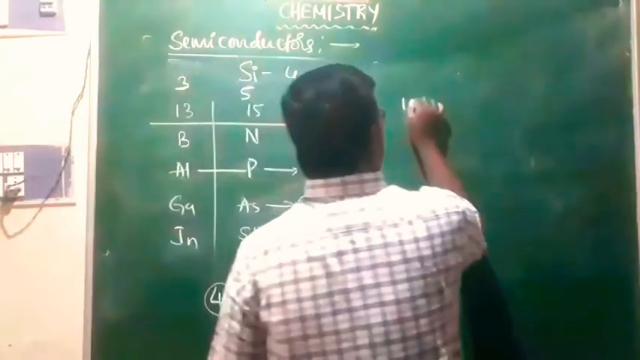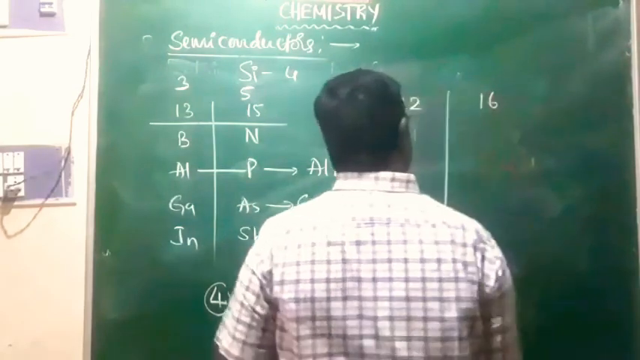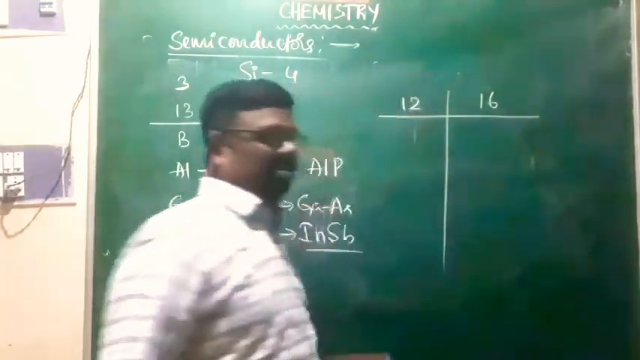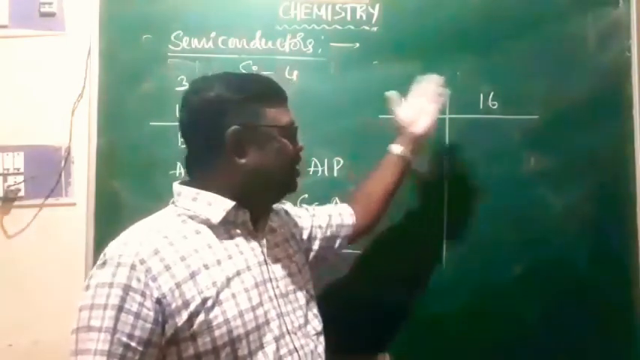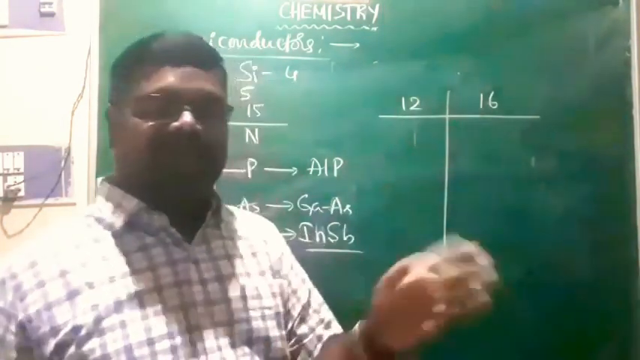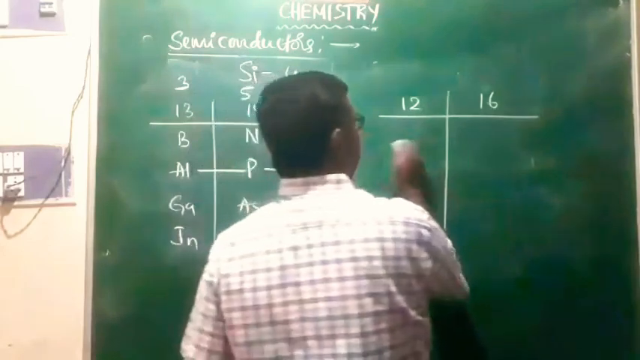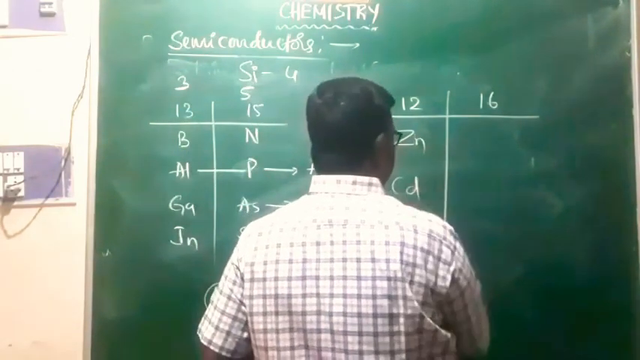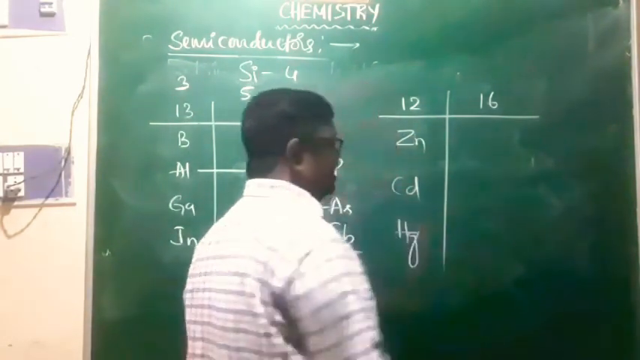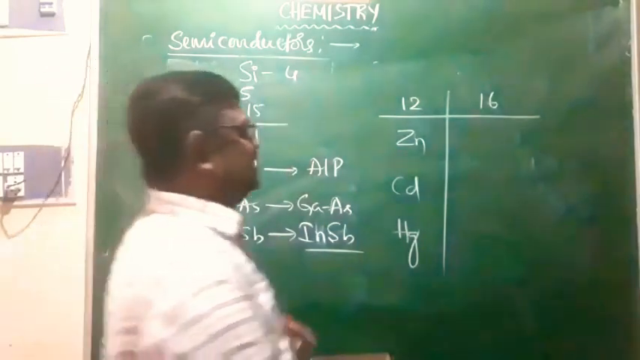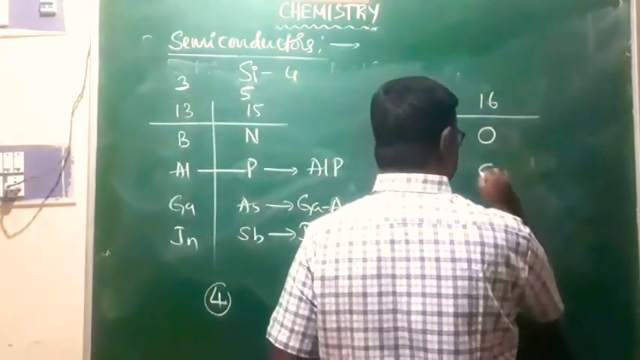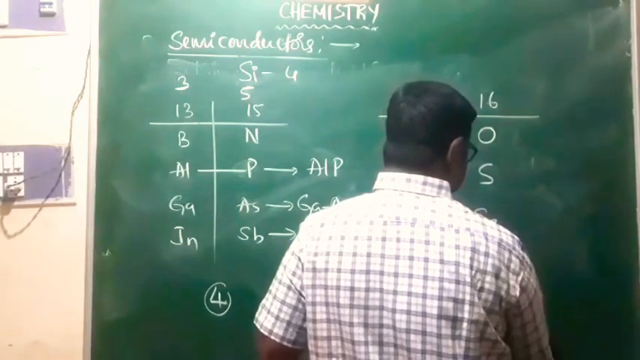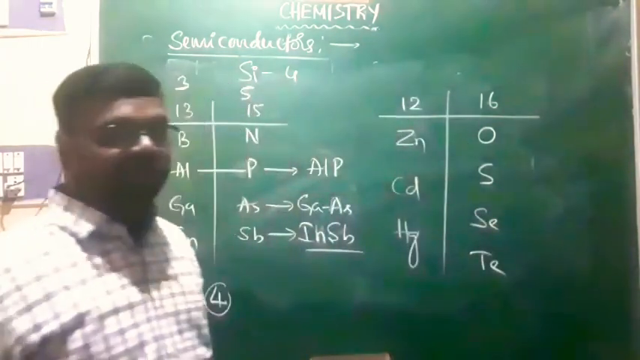Similarly, combination of group 12 and group 16. Their average valency is also 4. The valency of group 12 is 2, valency of group 16 is 6. Average will be 4. For example, here we have zinc, cadmium, and mercury. They are the elements of group 12. And here we have oxygen, sulfur, selenium, and tellurium. They are all group 16 elements, right?